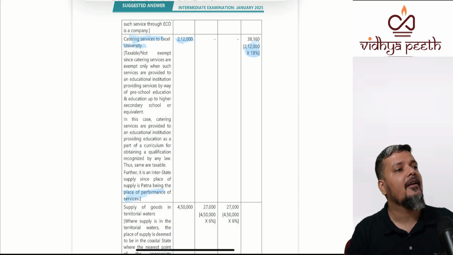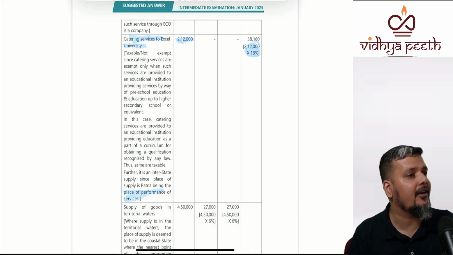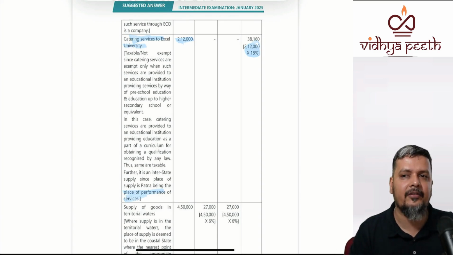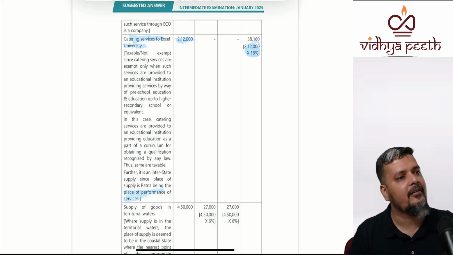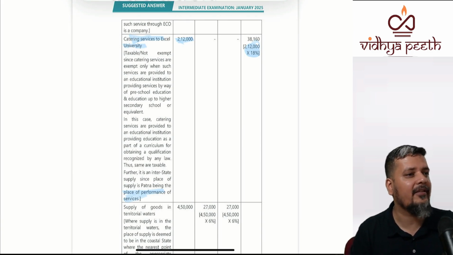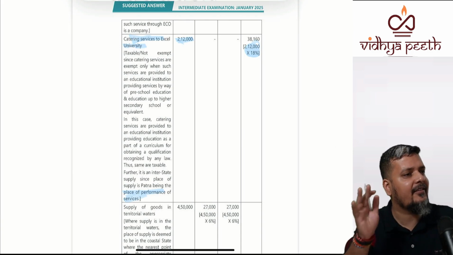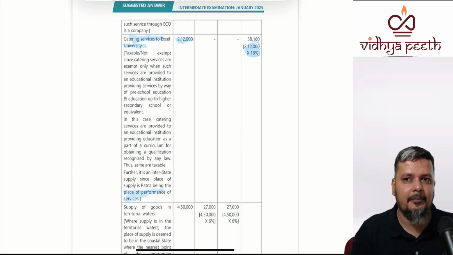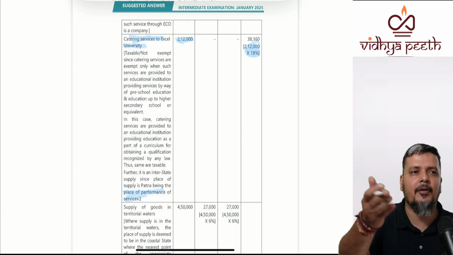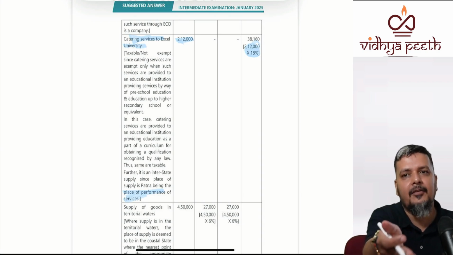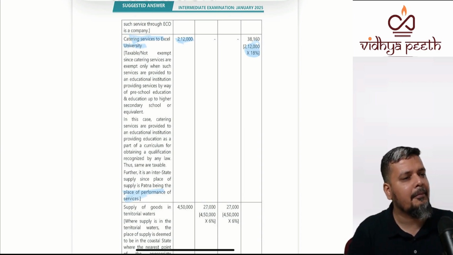Right. Here, whether Excel University is registered or unregistered, not relevant. For catering services, restaurant services, beauty treatment services, health services, cosmetic plastic surgery, personal grooming services, whether B2B or B2C, answer is place of performance. Obviously, the performance of catering would be in that university, which is located in Patna, Bihar.